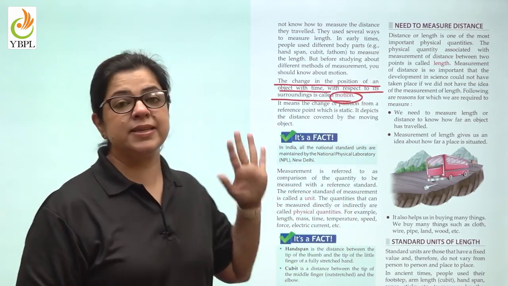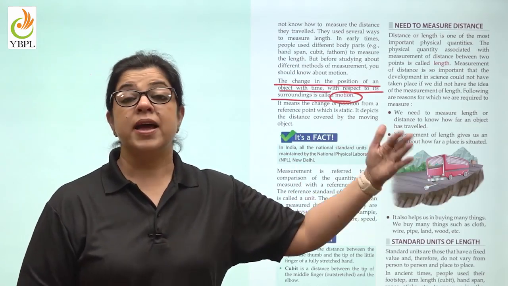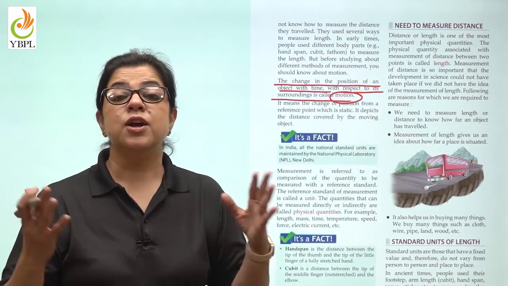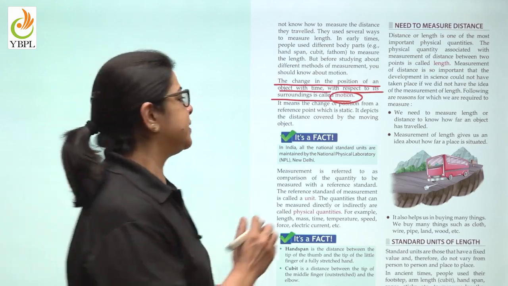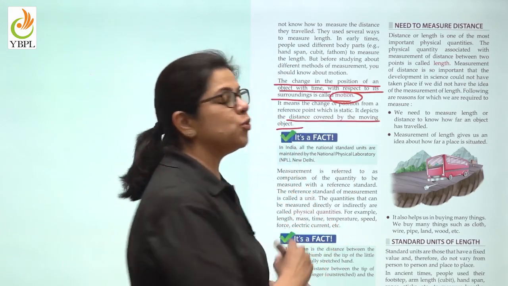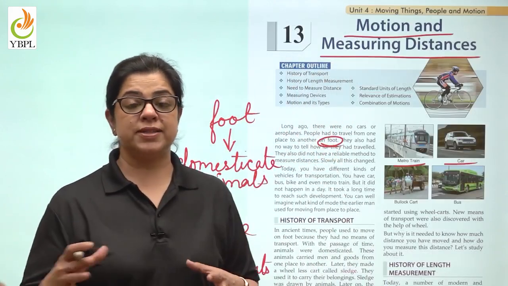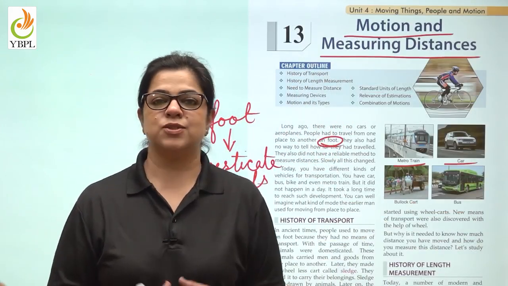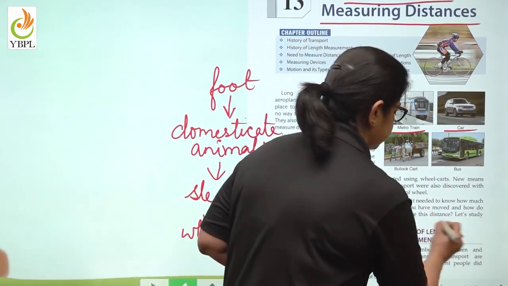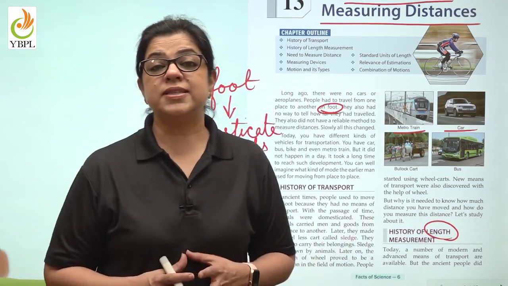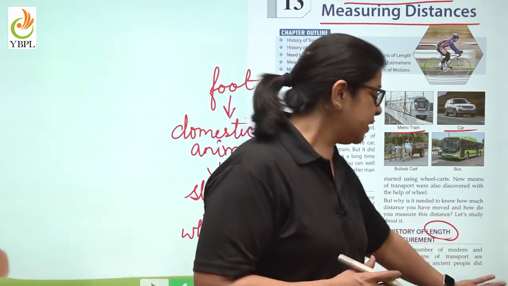And this basically means that if you move from your study table to the washroom and back to your study table, you are undertaking motion. Motion depicts the distance that is covered by a moving object. So children, when an object moves, for example, when you moved a certain distance, what did you cover? You covered a certain length. So how do you decide how much distance you covered? You decide that by measuring length.